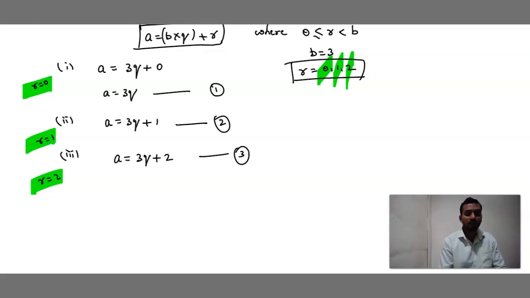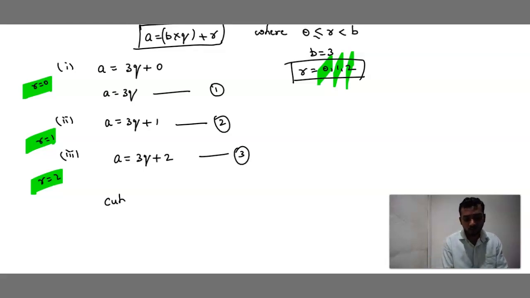Now what he has given in the question, if we cube any positive integer, if we are cubing any of these equations 1, 2 or 3, then we have to prove the answer in the terms of 9m, 9m plus 1 and 9m plus 8.